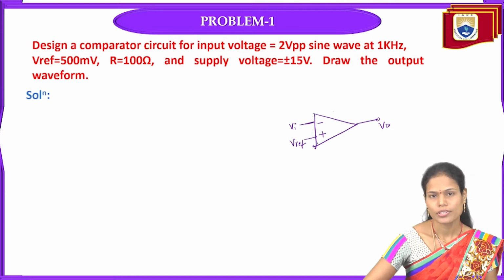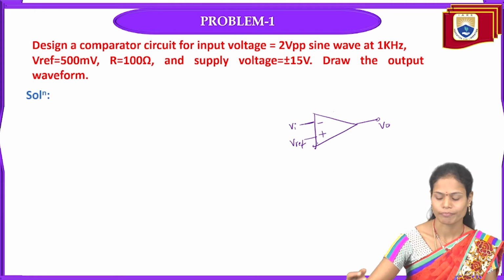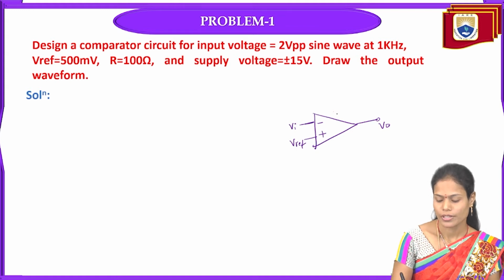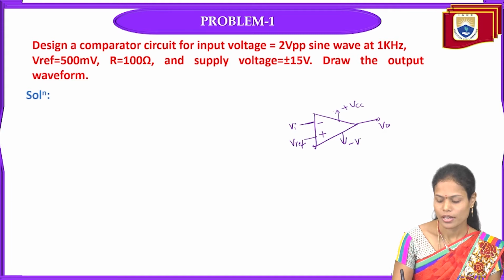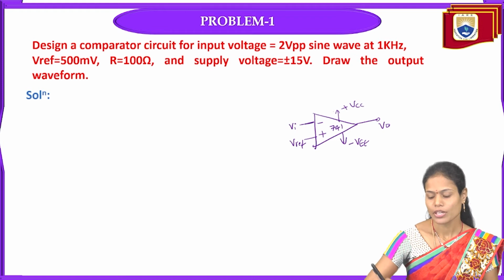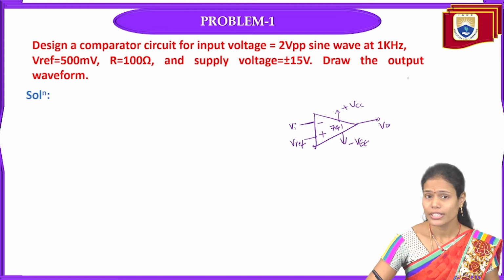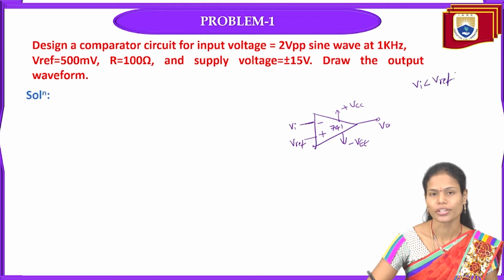So in applications, whether we are utilizing the inverting operational amplifier or non-inverting operational amplifier, those belong to the inverting comparator or non-inverting comparator. That may be in any application. In this particular case, we apply plus VCC as well as minus VEE to the 741 operational amplifier. So in this particular inverting comparator, whenever my applied input signal is less than the reference voltage.